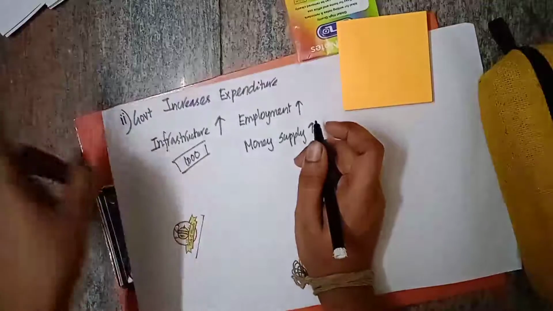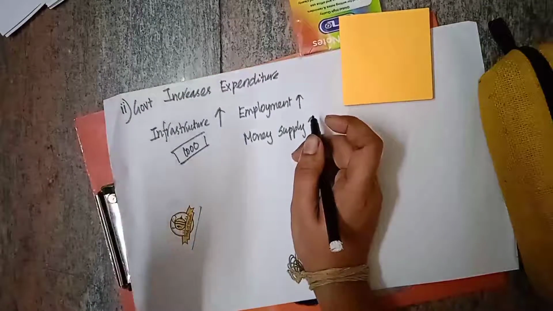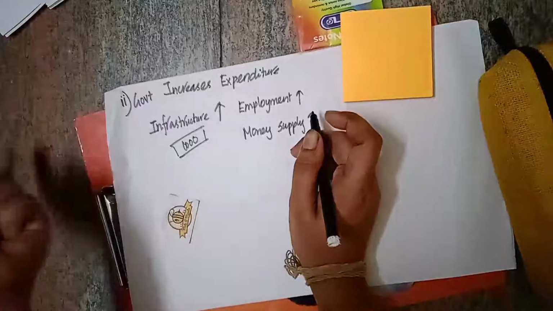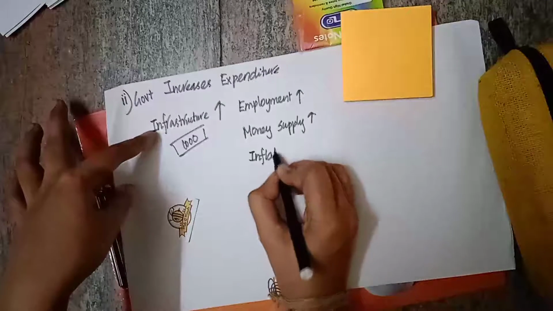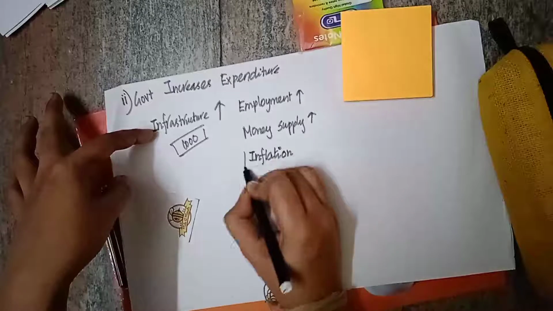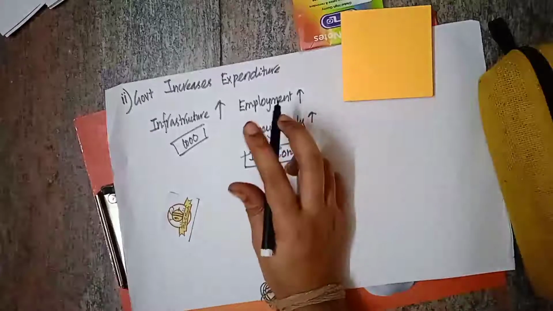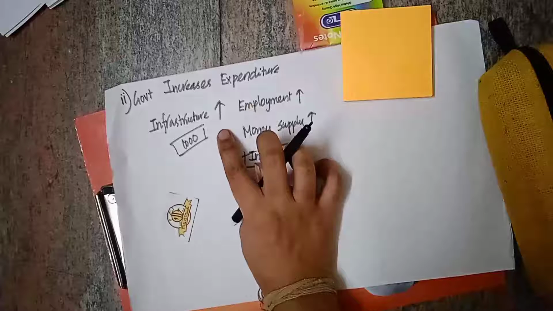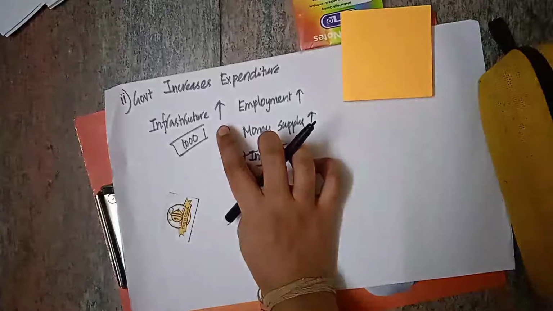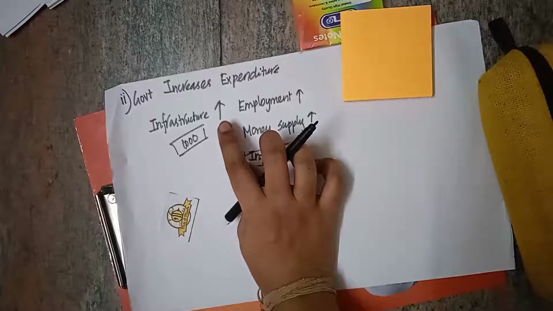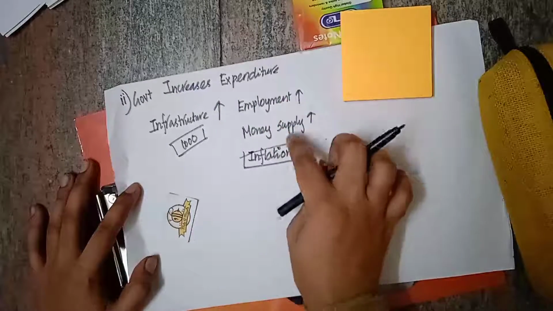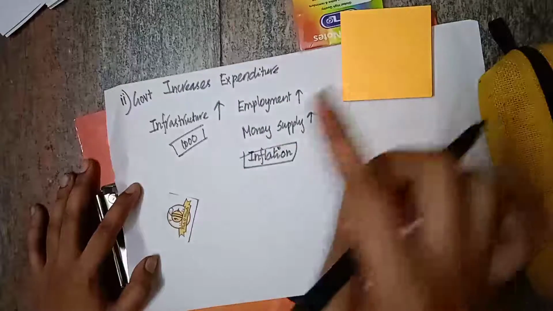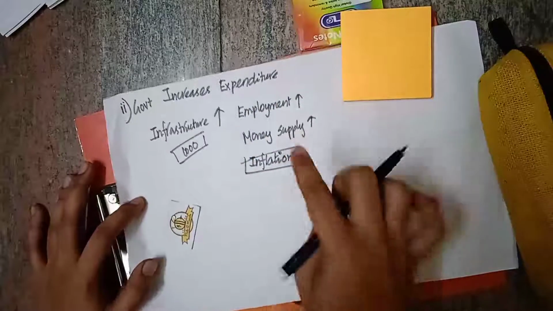Too much money in supply is called inflation. Because of too much money supply in the market, it can cause inflation. So if the government increases the expenditure, say on infrastructure, more employment will be generated. By this employment, money supply will be increased in the market. Because of the increase in money supply, this can lead to inflation.